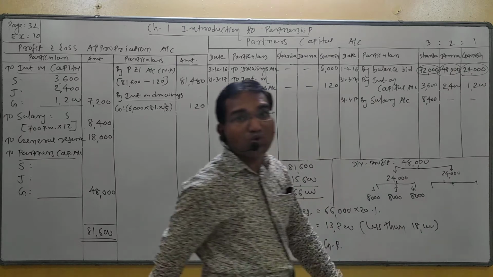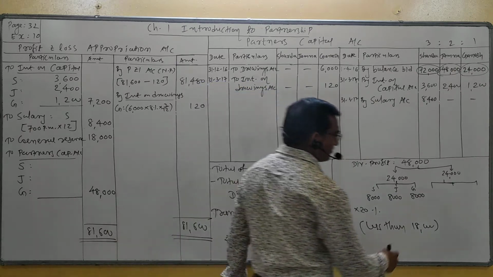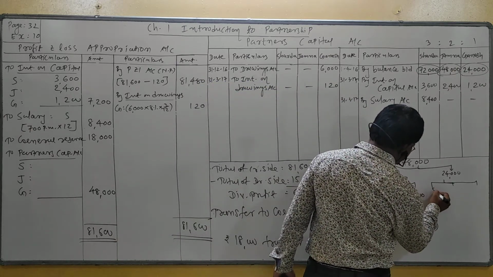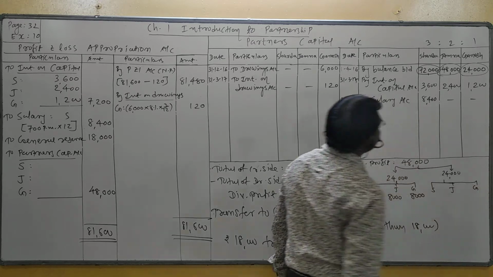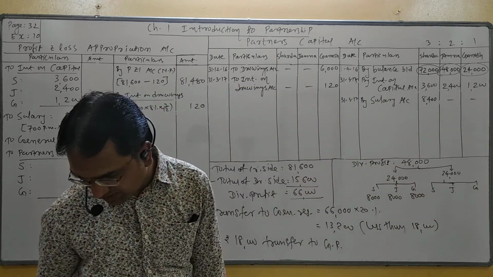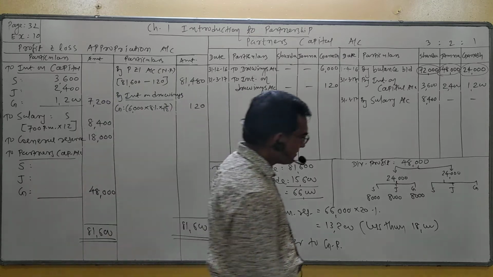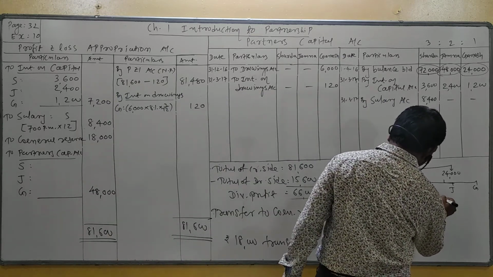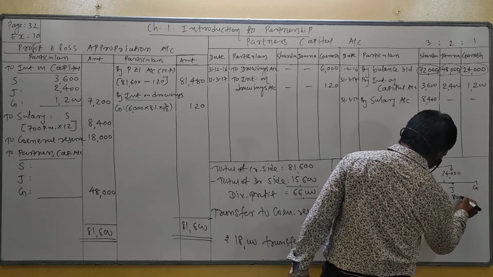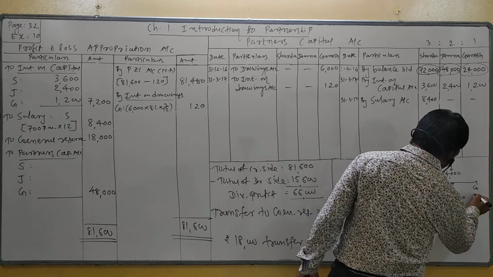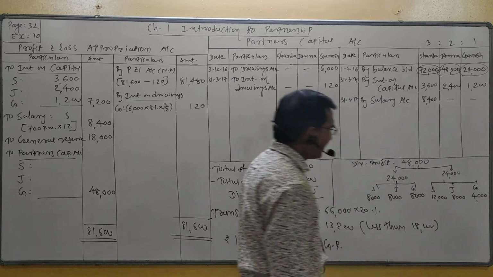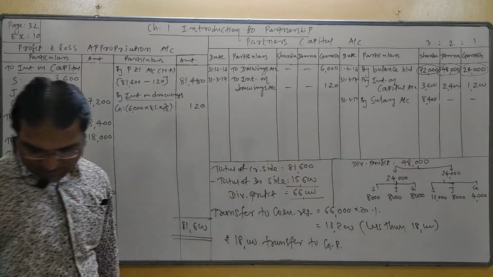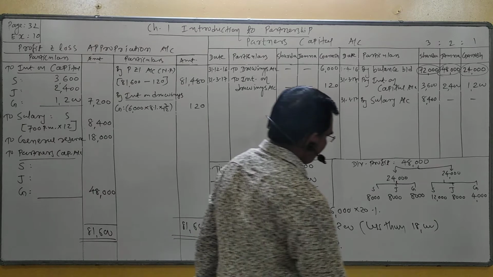So 24,000 is divided among Sarda, Jamna and Ganesh in the 3:2:1 ratio. The answer is 12,000, 8,000 and 4,000. Understand? 12, 8, 4. This is the second half distribution of profit.